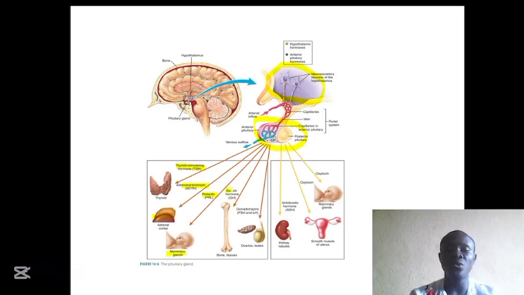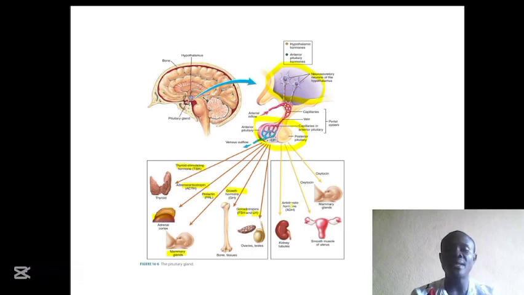It secretes growth hormone that regulates growth in cells. It produces follicle stimulating hormone and luteinizing hormone that will act on the testes or the ovaries in order to perform certain functions that I have named before.